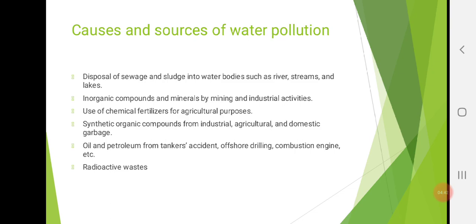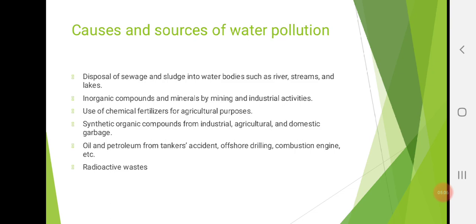Use of chemical fertilizers for agriculture purposes. Synthetic organic compounds from industrial, agricultural and domestic garbage. Oil and petroleum from tankers, accidents, offshore drilling, combustion engines, etc. And radioactive waste. So these are the basic and well-known causes of water pollution.